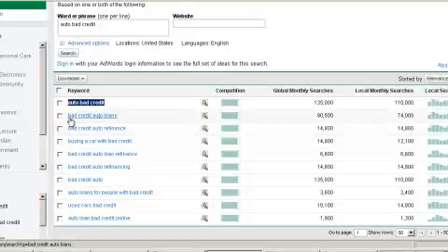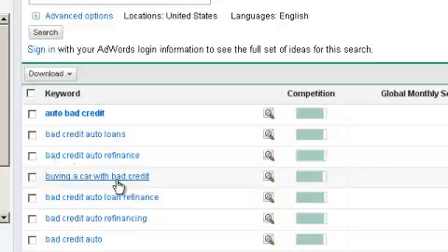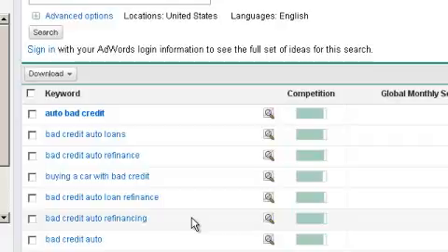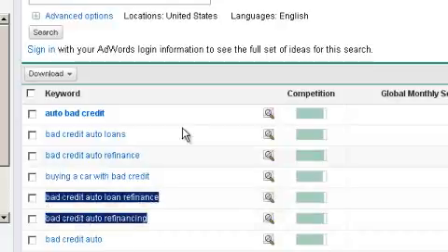You don't have to necessarily put them all together. Like right here, it says bad credit auto loans. If you look at my text in my blog, certainly you're going to find bad credit auto loans in there once or twice. But certainly when you look through these keywords, you're going to see bad credit, bad credit, bad credit, bad credit. So I know bad credit is a major LSI word that we want to put into our text. But I'm also going to take some of these full LSI words and put them into our text here.